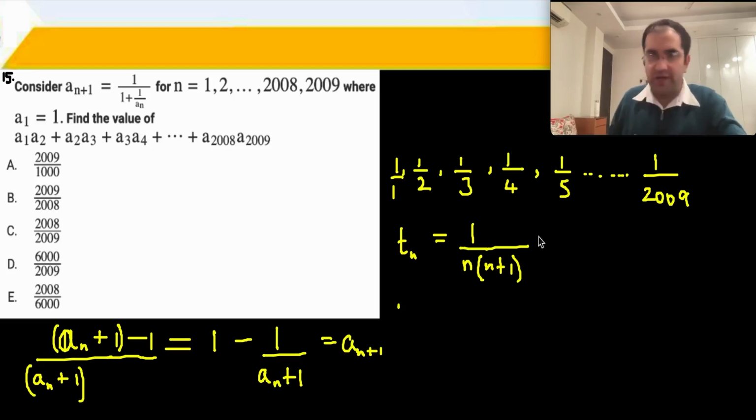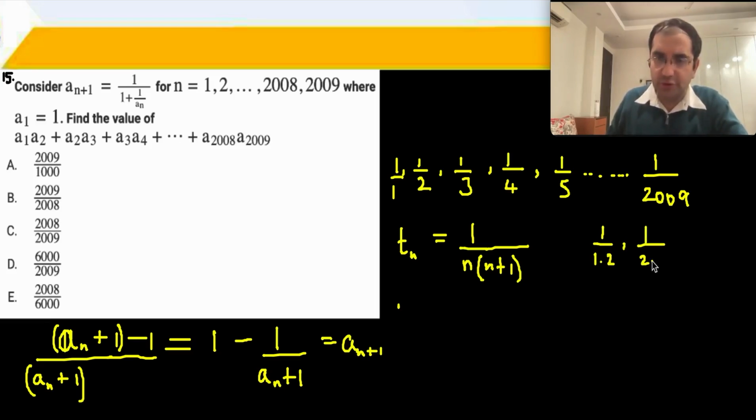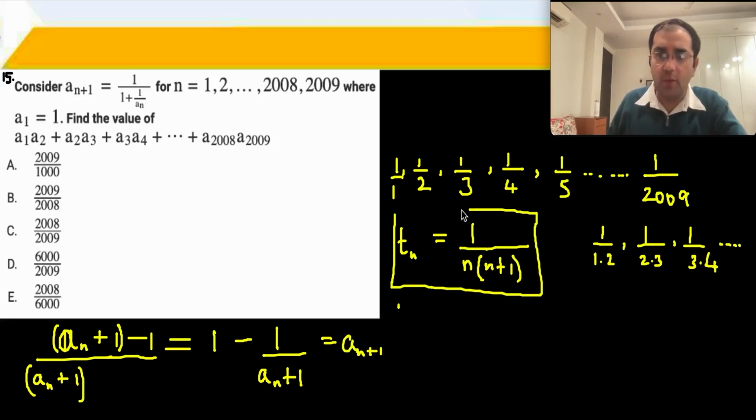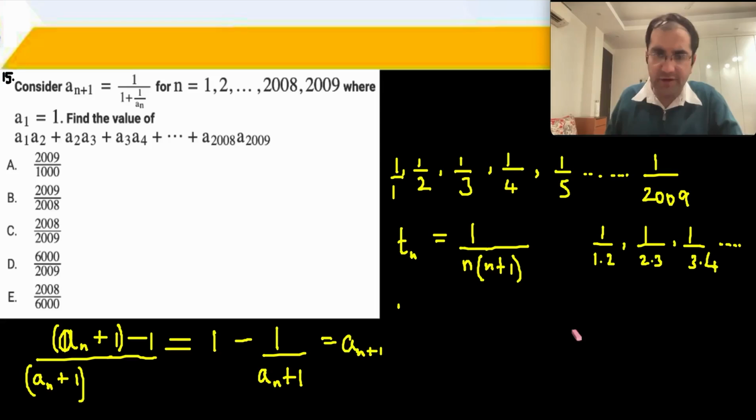Okay, let me show you. What is the first term? 1/1 into 2. Second term is 1/2 into 3. Third term is 1/3 into 4, and so on. Nth term becomes 1/n into n+1. Standard procedure over here now.